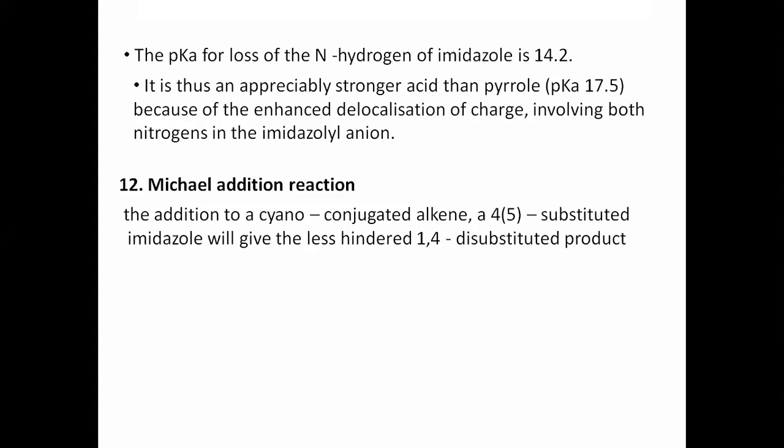It is a very famous reaction. The reaction is between a conjugated alkene, meaning an alkene which has an electron withdrawing group, like cyanoethene.